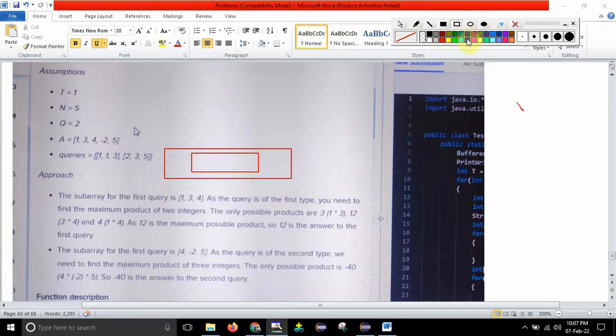Inside this I need to create one array list, which is in blue color. I am just marking it, because I don't know how many elements will be there inside this 1 to 3. It is not fixed that I will have only 2 or 3 elements. In this question they have given from index 1 to index 3, but it might be possible that instead of 1 and 3, they might give 1 and 5. So I need to accommodate all these elements. For that reason, you cannot use an array, because it will not grow in size, and as elements increase, its size will not increase. That's why you need to create one array list.